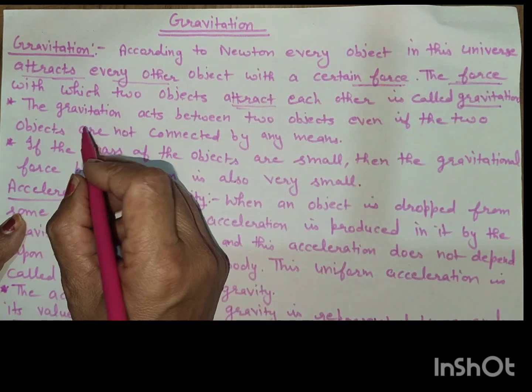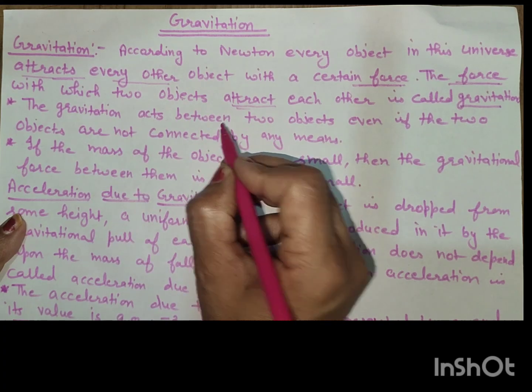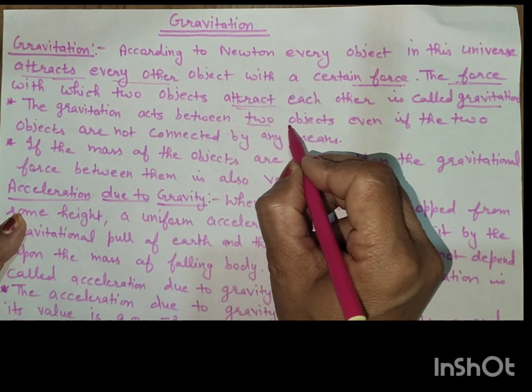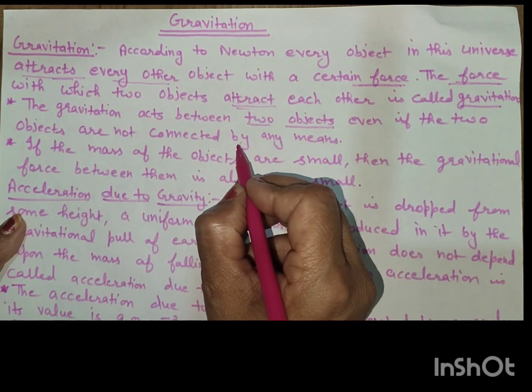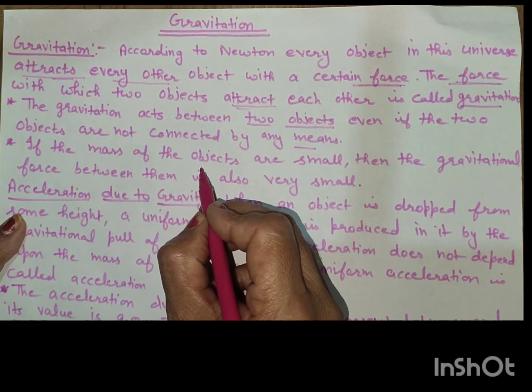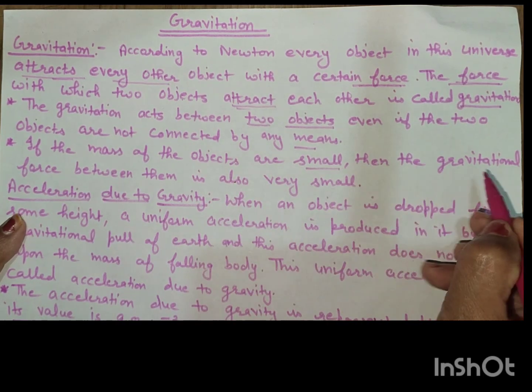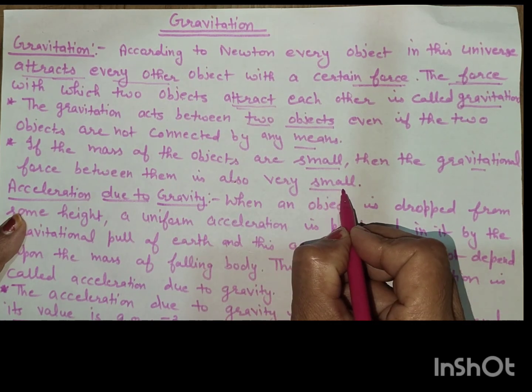Now what are the conditions required for gravitation? Gravitation acts between two objects. Two objects should be there, even if they are not connected by any means. If the masses of the objects are small, then the gravitational force between them is also very small.